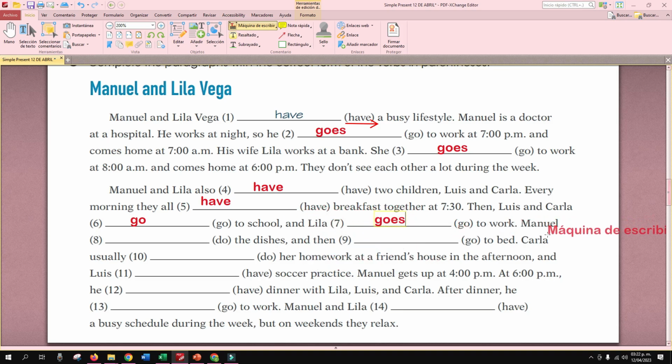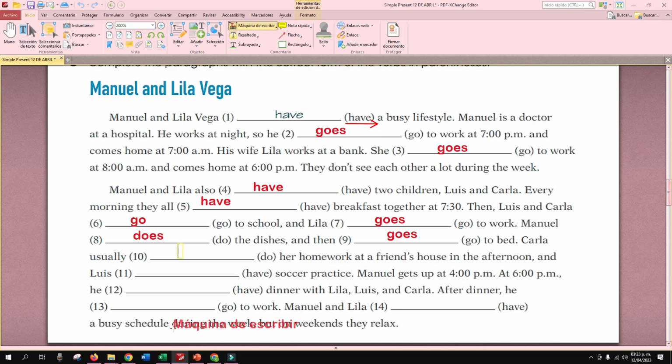Goes. Lila, ajá. Manuel, do or does? Does, right? The dishes. Then go or goes? Estamos hablando siempre de Manuel. Go or goes? Goes. Goes to bed.